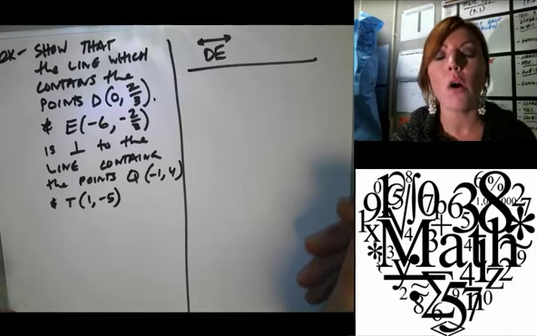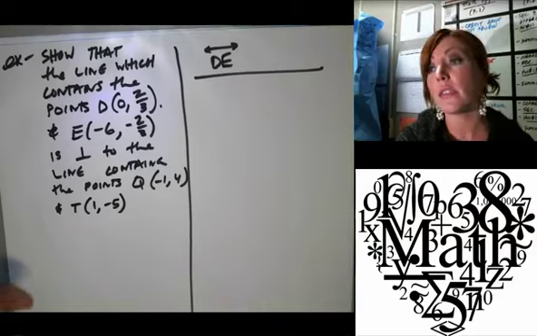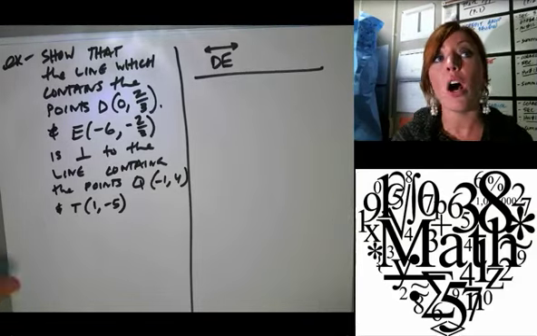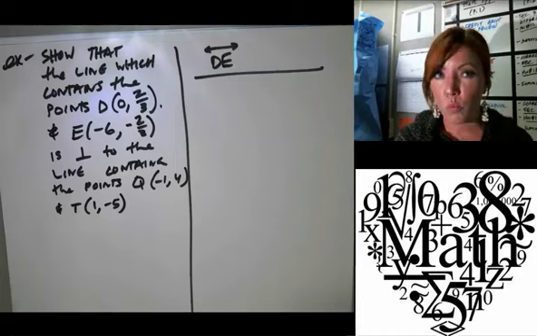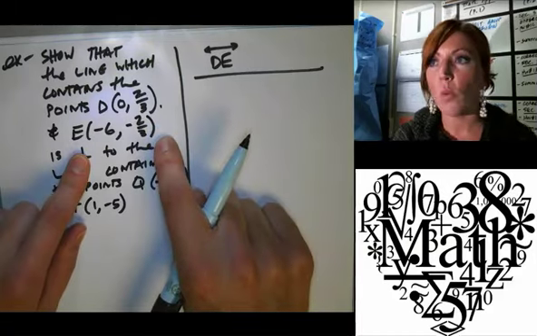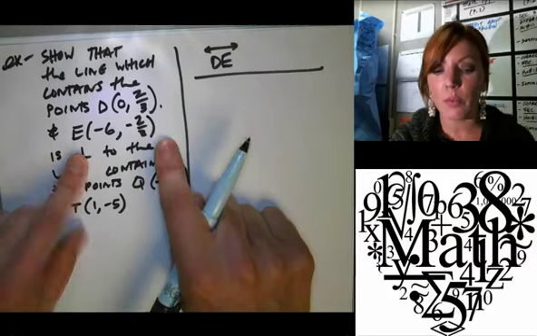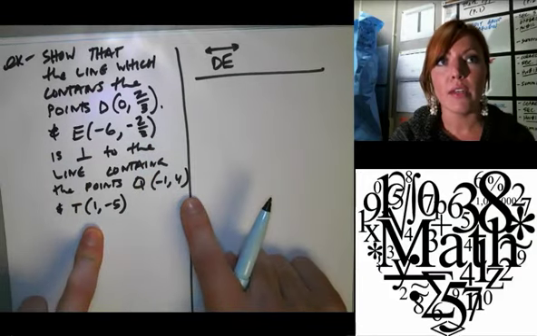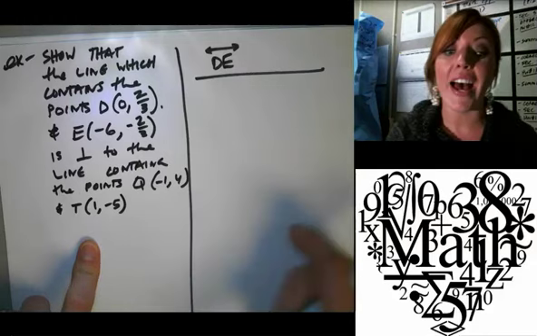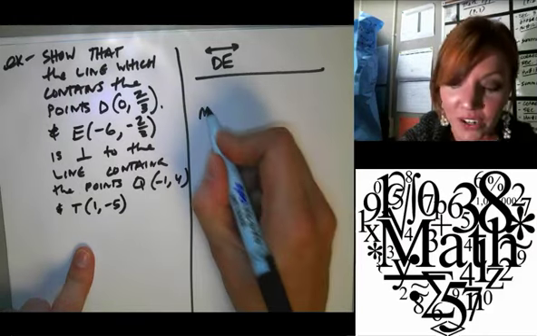What do we know about the slopes of perpendicular lines? Let's start there. Negative reciprocal. So, what would we have to do if we have 2 points within one line, and 2 points within another line? It's exactly like the last problem, Ashley. Find the slopes again. That's good. Give Ashley a round of applause.